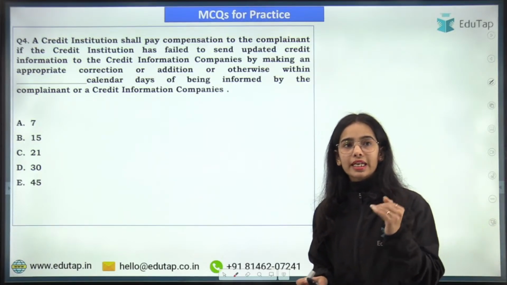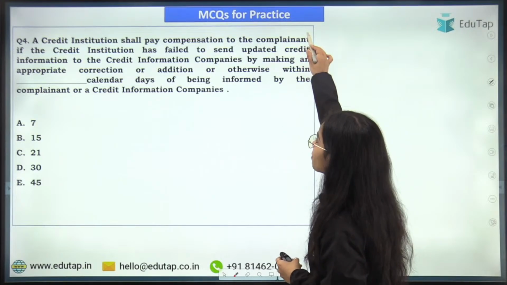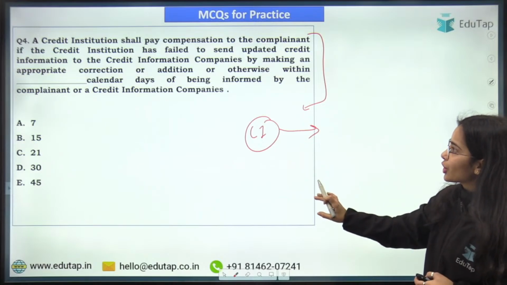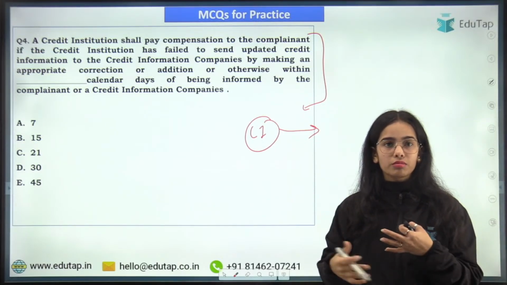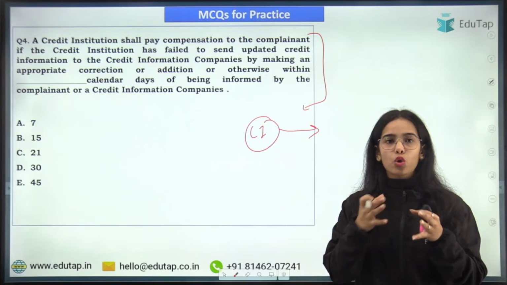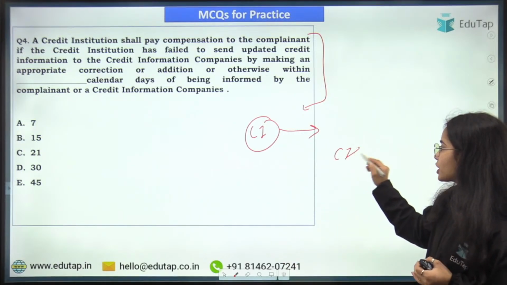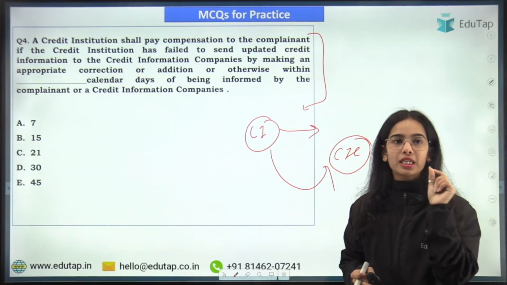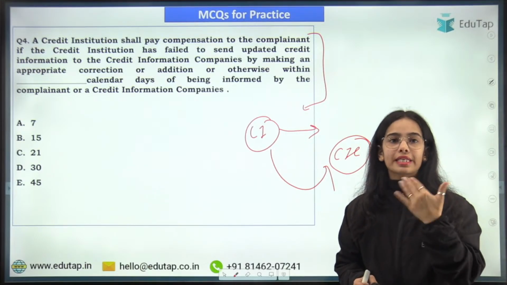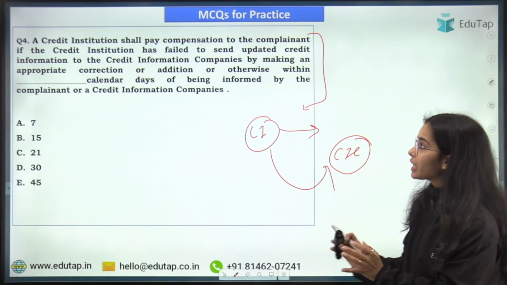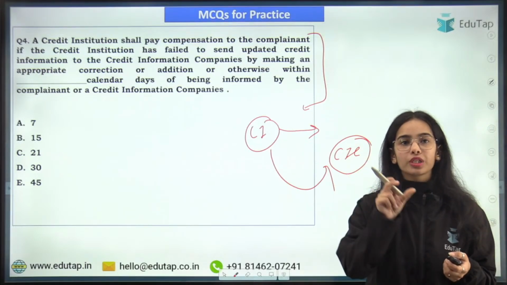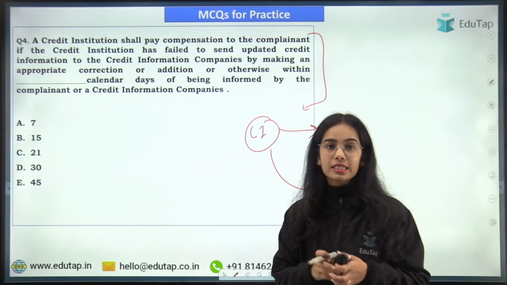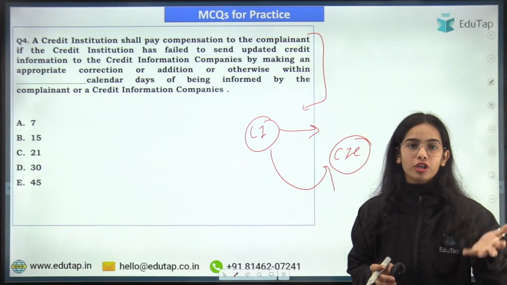Next question. The credit institution shall pay compensation to the complainant. So the credit institution shall pay the compensation to the complainant who has raised the complaint if the credit institution has failed to send updated information to the credit information companies within how many days? Is it 30 days? Is it 7, 15, 21, 45? How many days?